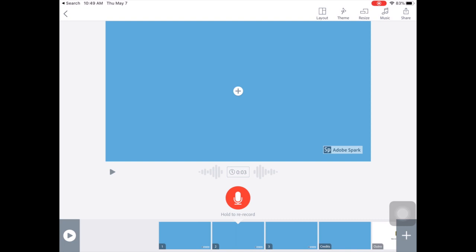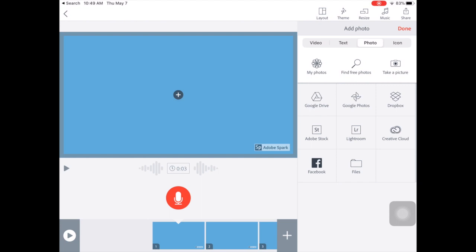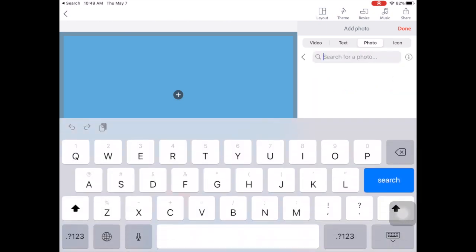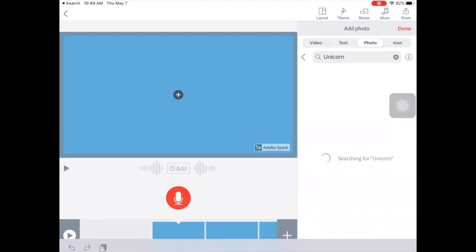And then you are going to add some pictures. So you could get pictures off the internet. So if I do plus button here, and you can get pictures that you already have, and actually it looks like Spark Video now allows you to add video, but in this case we're just going to do photos. So I'm going to go to my photos and see what I have. You can also find free photos, so maybe I just want to get a picture of a unicorn. So I'm going to do unicorn. And then click search.